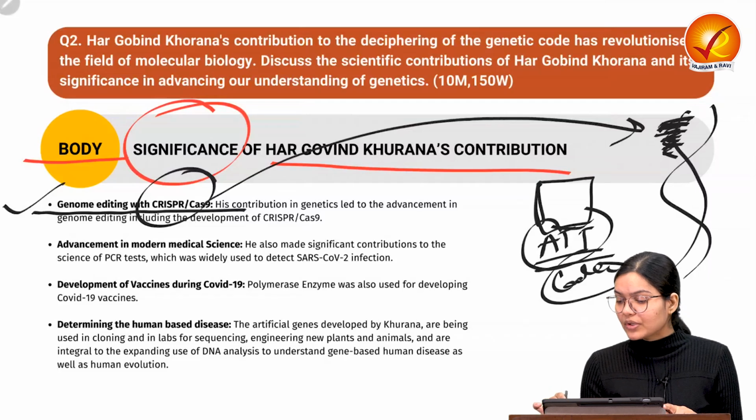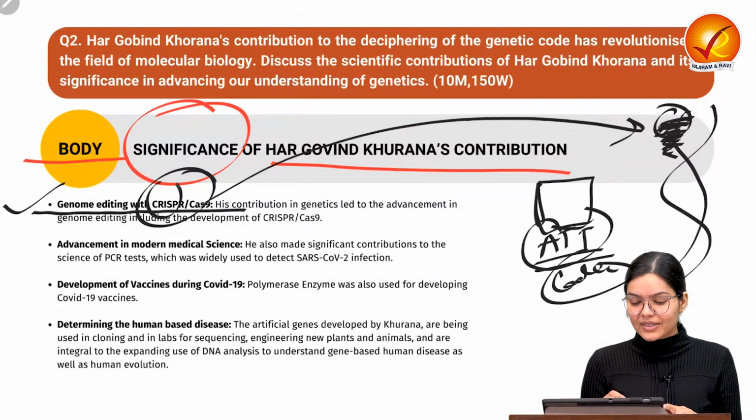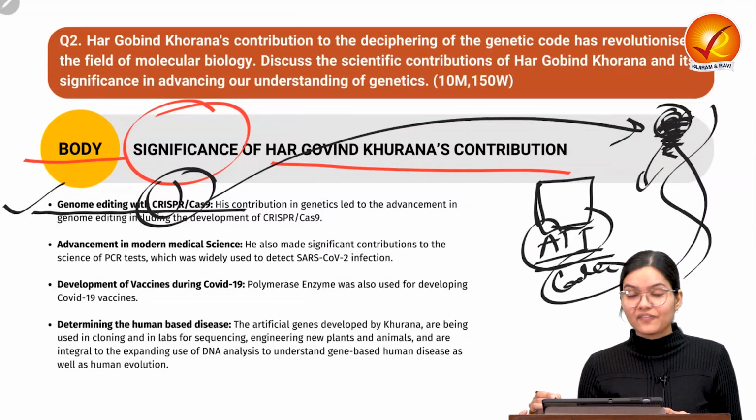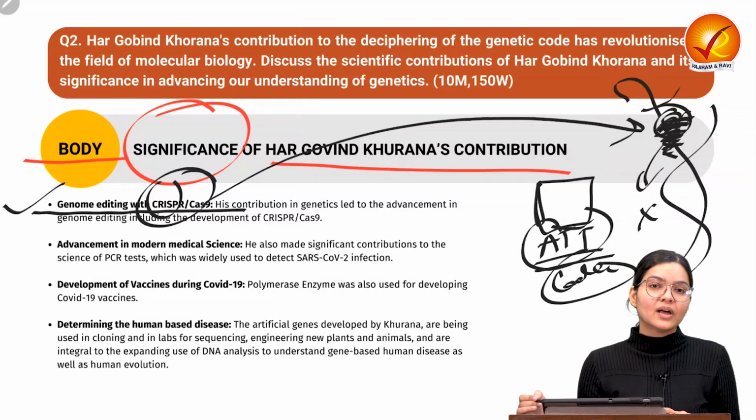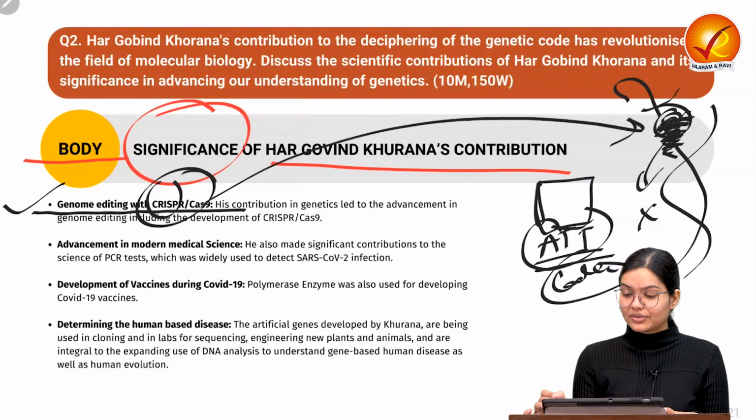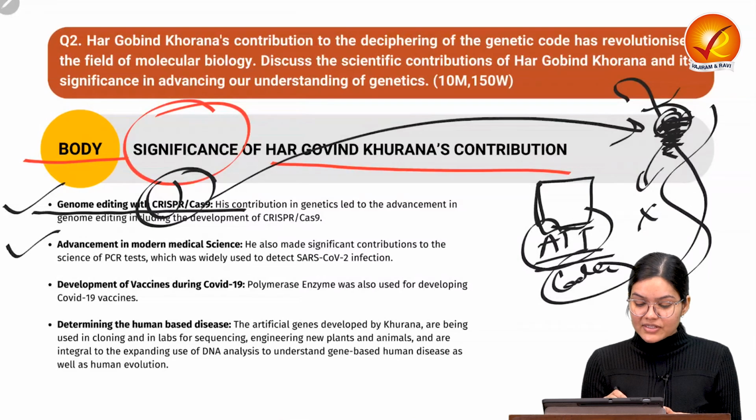So we can go there and cut down that particular portion through CRISPR-Cas9. This works as a scissor, and then we can paste it. The part which was defective, we can remove it, and then we can provide the remedy also. So that is CRISPR-Cas, an advancement in modern science.